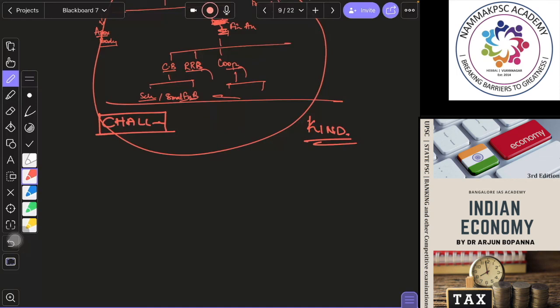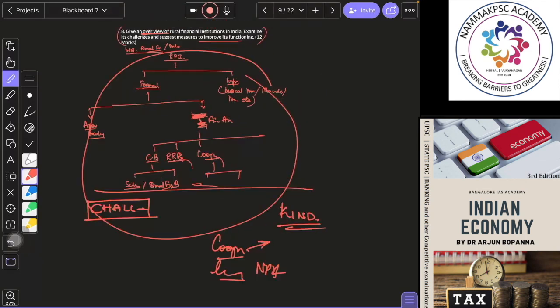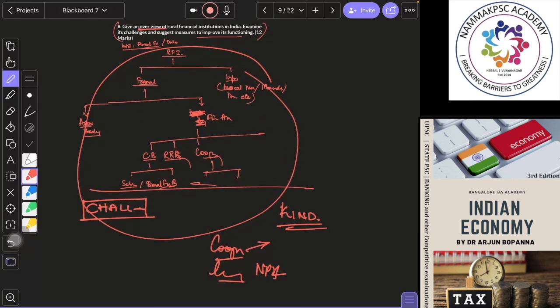Then institutional problems, like you have seen with cooperative banks. Cooperative banks are biased towards rich farmers. Then loan waivers and NPAs. These are all problems and challenges with respect to your rural financial institutions.